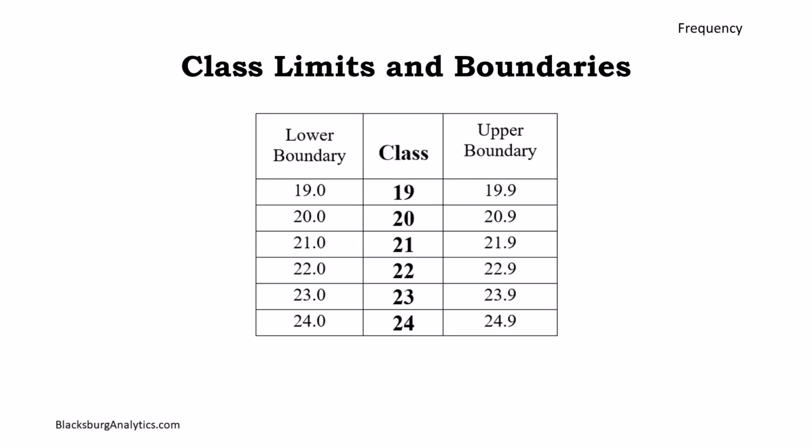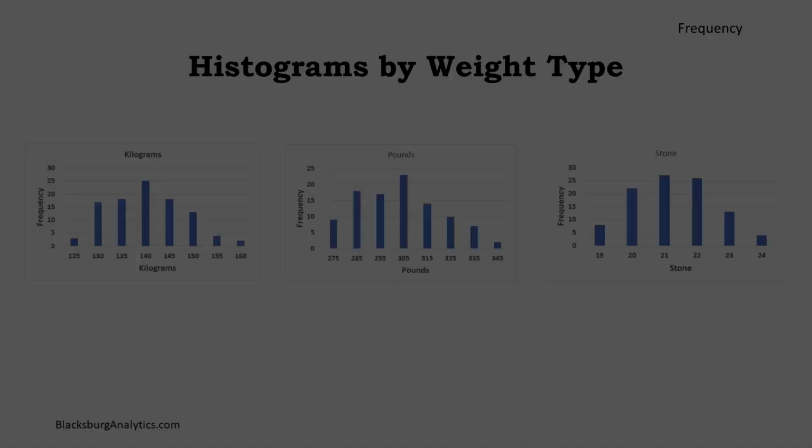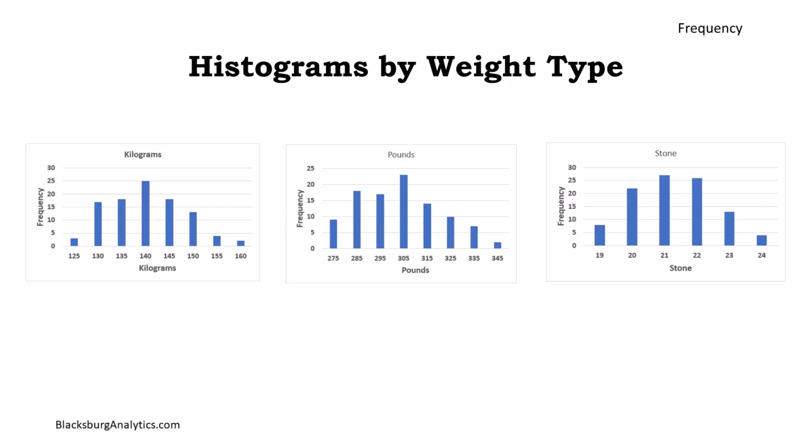Convenient class boundaries are from x.0 below to x.9 above. Also, the class values can be used as the class midpoints. With these class limits and boundaries, the frequency distribution is as shown. For comparison, these are the histograms from each weight type.